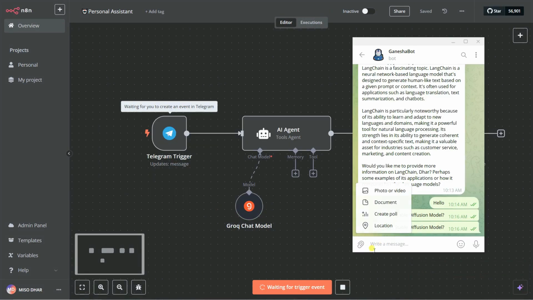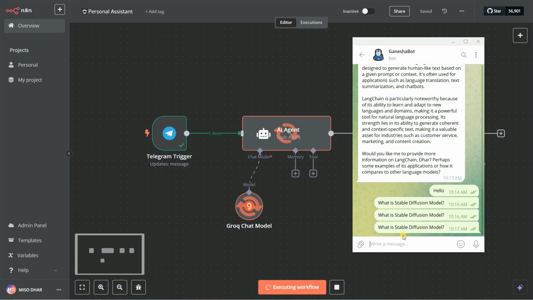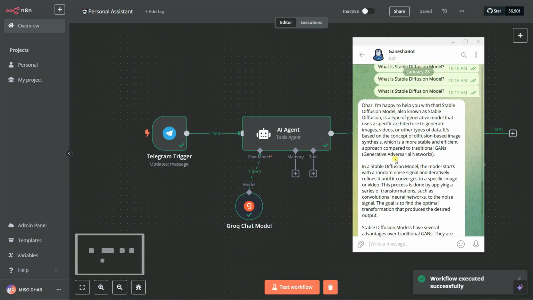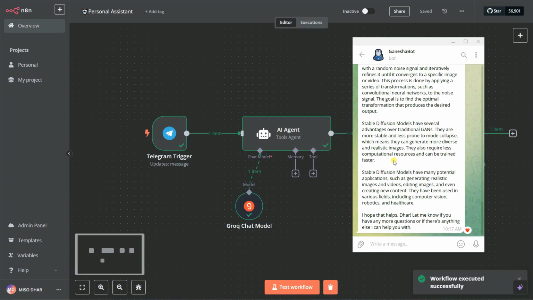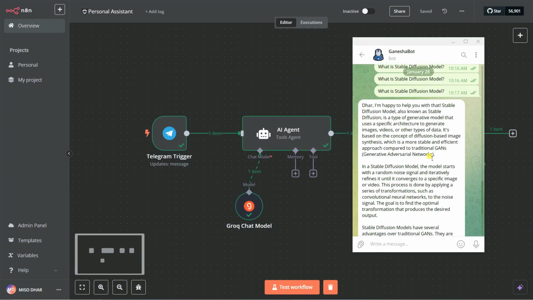Let's say, what is stable diffusion. You can see it gives me the response. Just because of some cases, our AI agent gives a response with some special characters which are not supported by the Telegram bot. That's why sometimes it will give some kind of error, because you're using the free model.